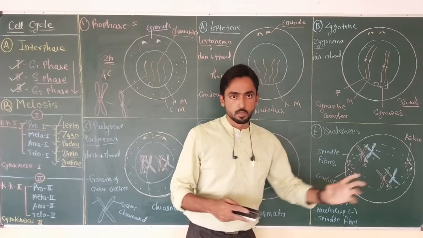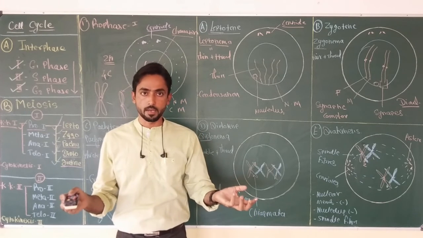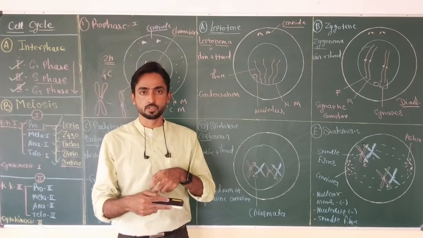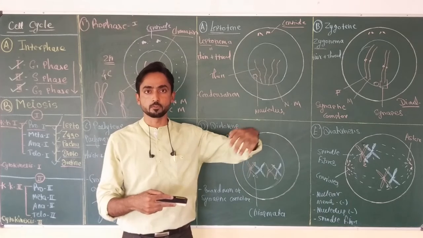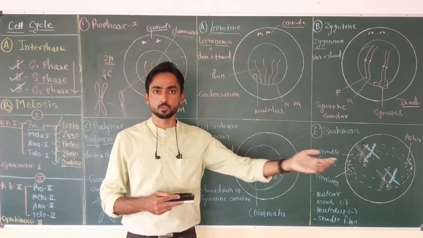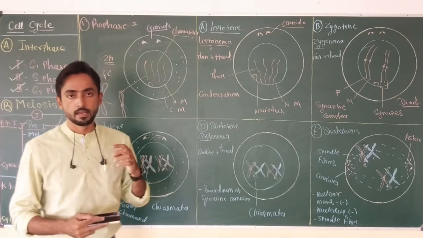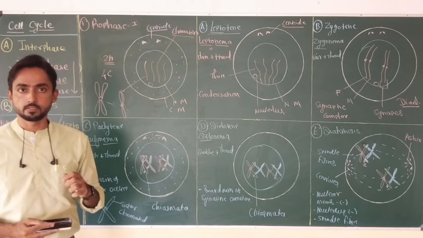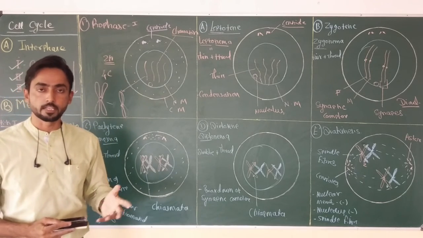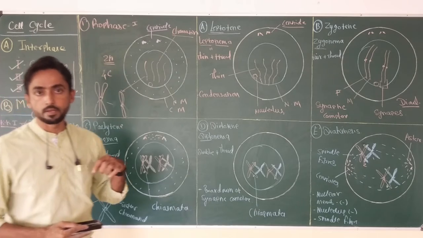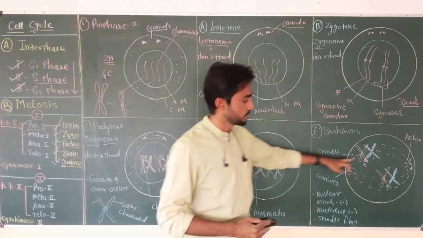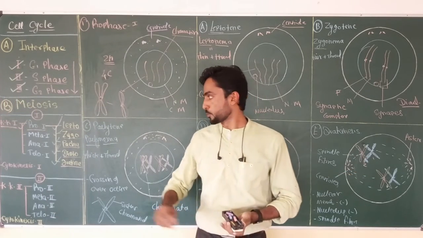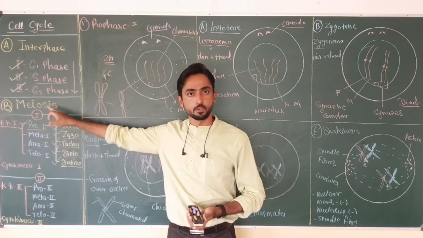Now in this cell both parents' characters get mixed, and then they are transferred into the progeny. So progeny always look different, or show different characters than those of the parents. Why does this happen? Because of this recombination process which occurs during prophase 1 of meiosis 1.